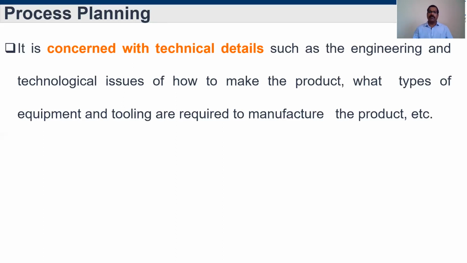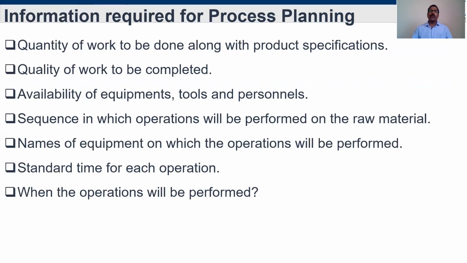So many factors we have to consider during process planning. What information is required for process planning? First, the amount of product we are going to make, that is, the quantity of work. We have to know this first, along with the particular product specification. The specification includes dimensions, bill of materials, everything. Then what kind of quality we would like to achieve. Quality means how much tolerance we need.